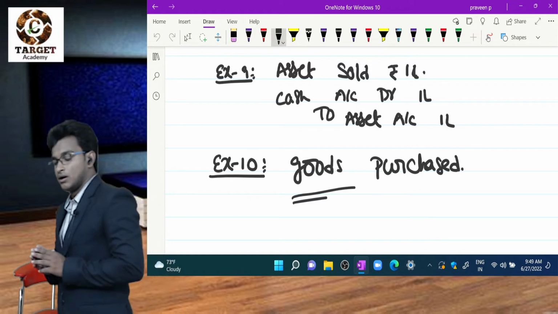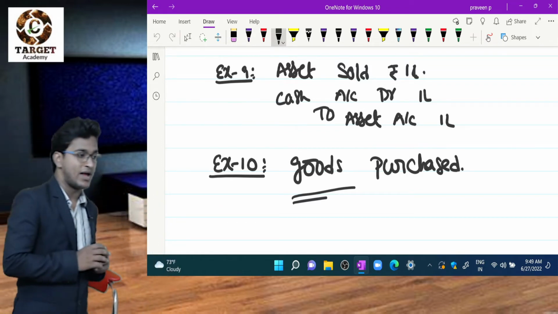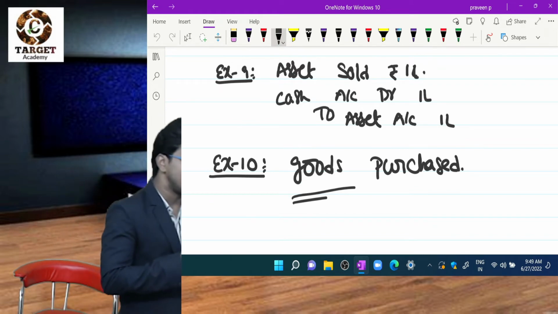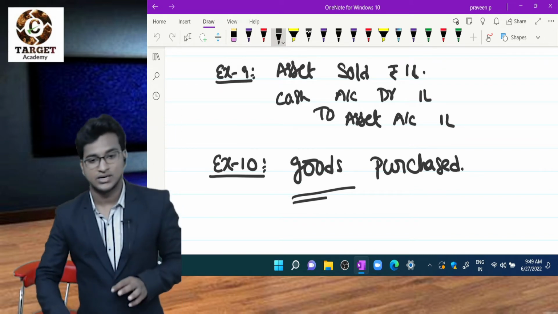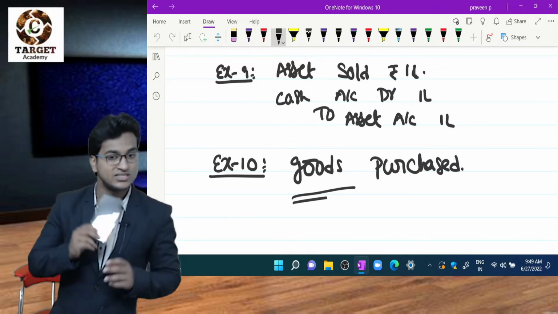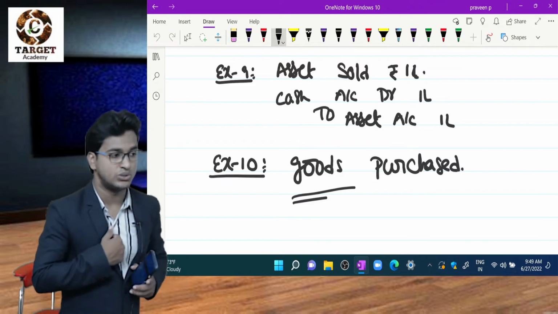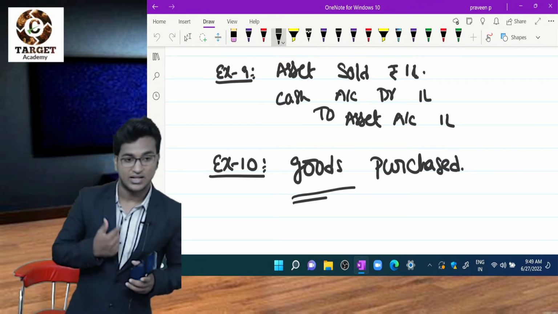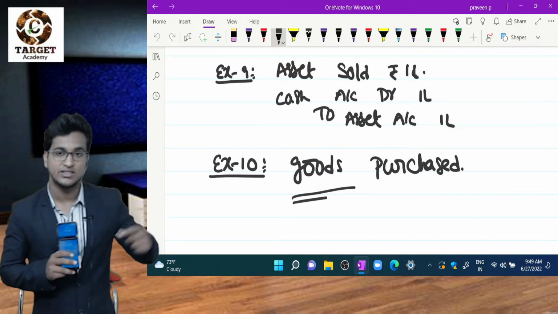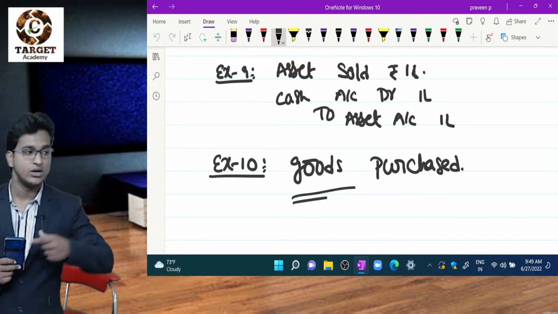Same Big C mobiles are there, no? So for Big C mobiles, they are purchasing and selling mobiles. They purchased this mobile. For us, this is an asset. For me, the same item is goods. For me, this is an asset. For them, this is goods. So the same item is an asset for me, goods for them.